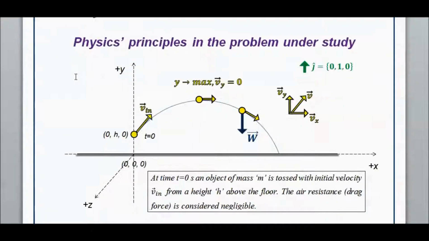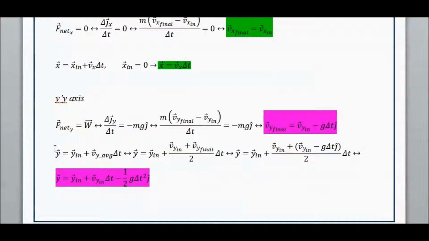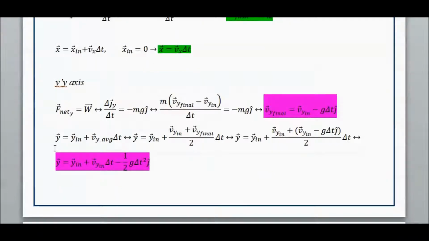Consider an object tossed from a height above the ground as shown in the figure. The air resistance is considered negligible. The net force along the x-axis is 0. Applying the momentum principle, we have the shown equations for the velocity and the displacement along the x-axis. The net force along the y-axis is equal to the weight of the object. Applying the momentum principle, we have the shown equations for the velocity and the displacement along the y-axis.